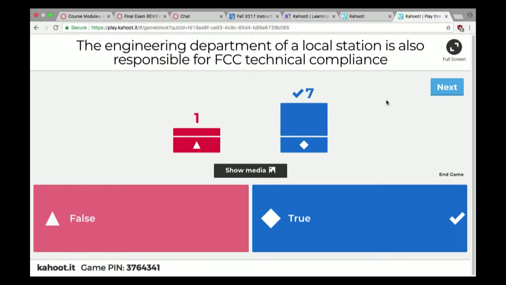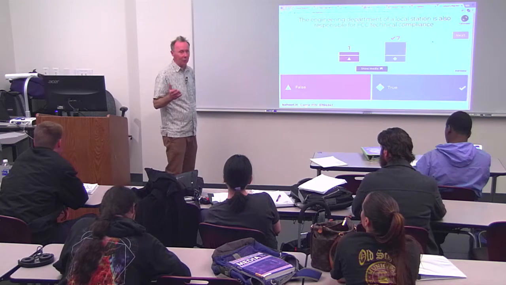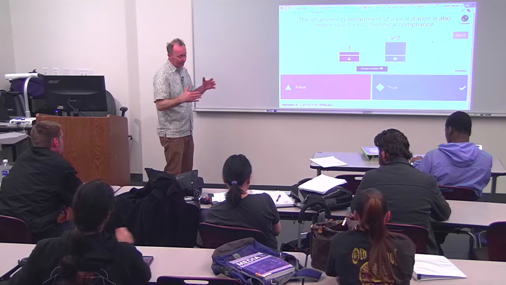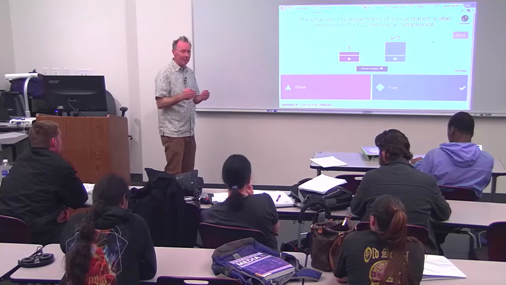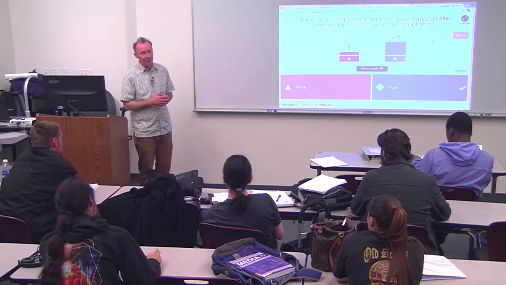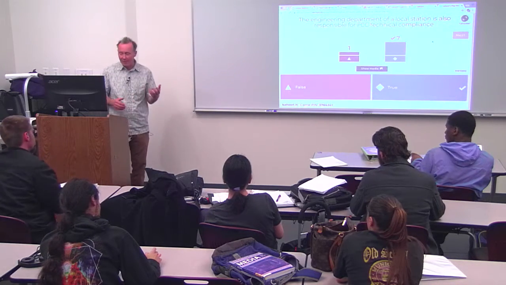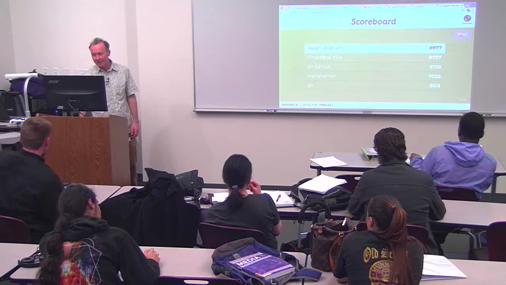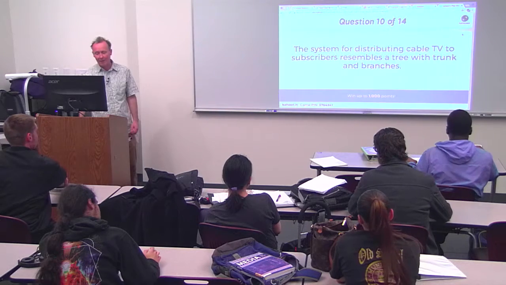And on the basis of the FCC wanting to make sure that your signal doesn't drown out somebody else in another community or something like that, you can't just broadcast as powerfully as you want on the frequency that they gave you. You'll have to also make sure it's just enough to reach the people that you're licensed to reach and not more. So that's the engineer's job, to make sure that all of those technical considerations are met. Otherwise, you get a huge fine. They're not nice about that at all.